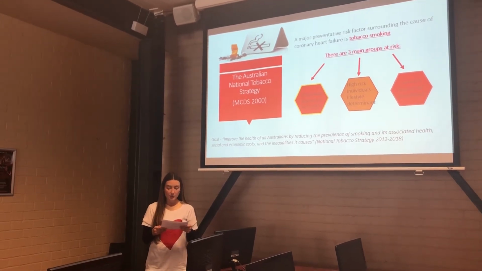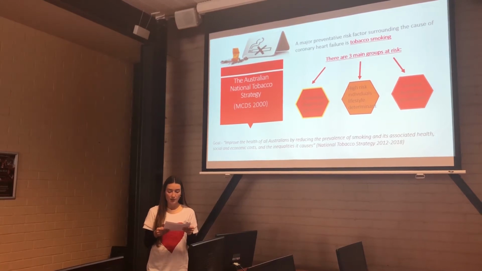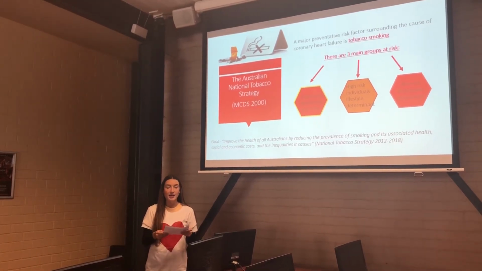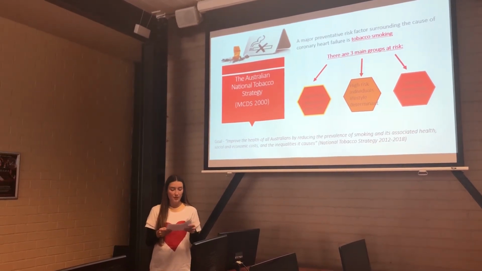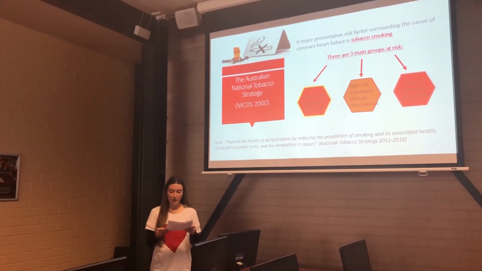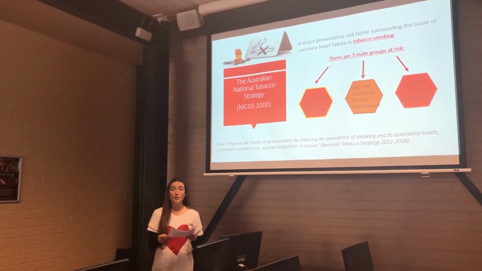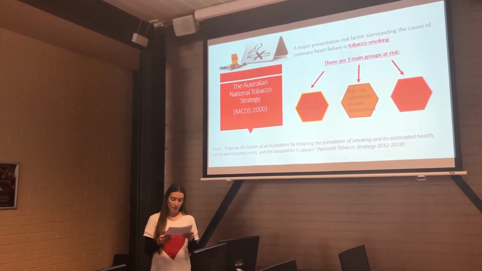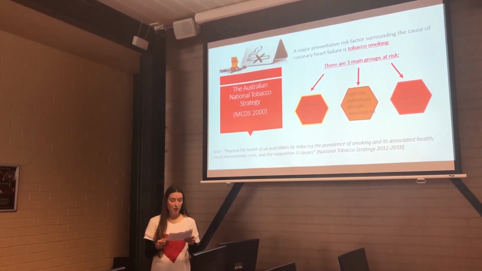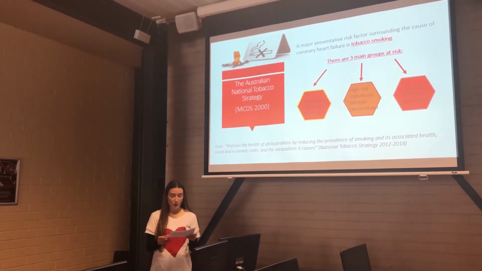The Australian National Tobacco Strategy works towards reducing the prevalence of smoking among those at risk of coronary heart disease, and it is considered one of the most important strategies of prevention. They provide a clear and concise understanding of tobacco control and its implementation. The goal of this strategy is to improve the health of all Australians by reducing the prevalence of smoking and its associated health, social and economic costs and the inequality that it causes.